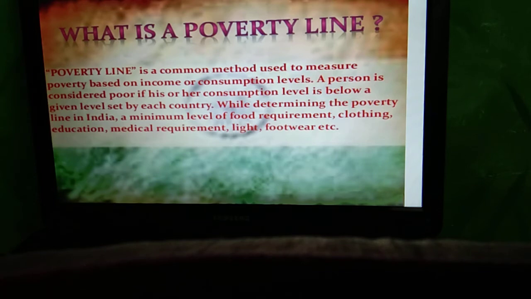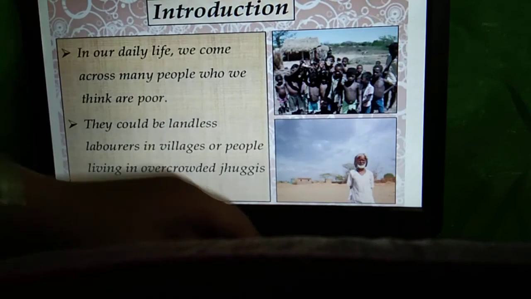Basically India is a very poor country. Why? Because here below 50% of people live below the poverty line. Even they don't have proper drinking facilities, eating facilities, proper food, shelter, clothes. So that's why our country is called a poverty country.